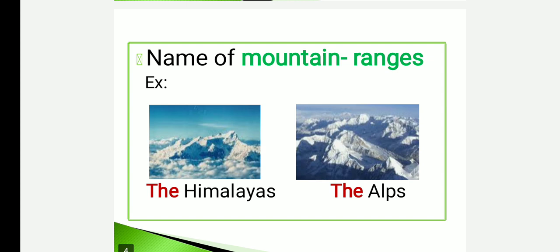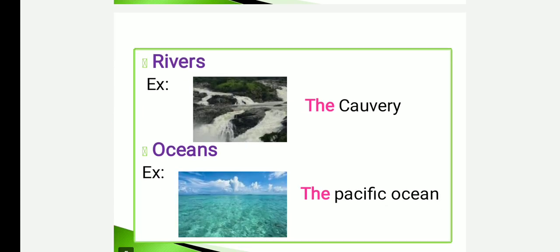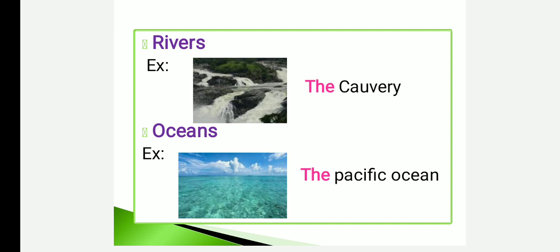We can use the article "the" in front of the names of mountain ranges: the Himalayas, the Alps, the Mount Everest. And also in front of the names of rivers, oceans, seas, etc. For example, rivers: the Kaveri, the Ganga, the Yamuna.